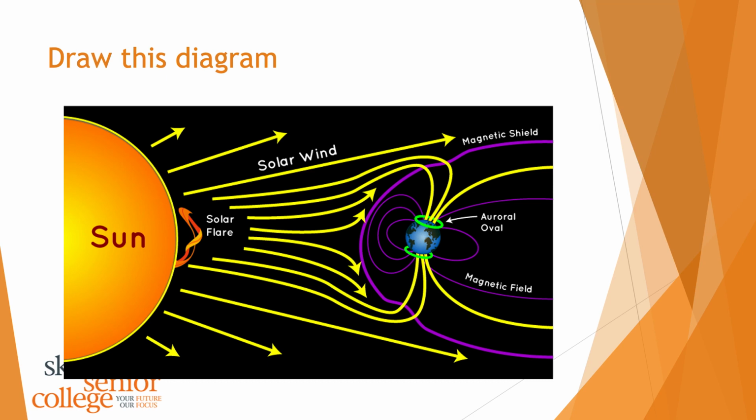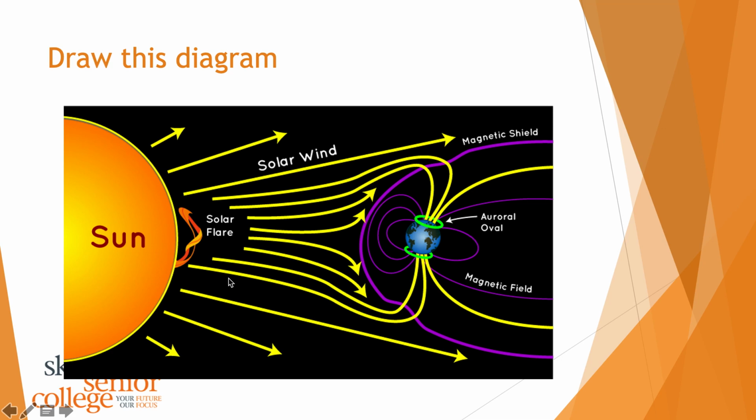So here's a really nice diagram, and what I'd like you to do is pause the video here and draw this diagram in your book, and I'll explain it first. So we have the sun, which is massive, and these things called solar flares are basically like big explosions on the surface of the sun, and they happen periodically, and it's always giving off this radiation.